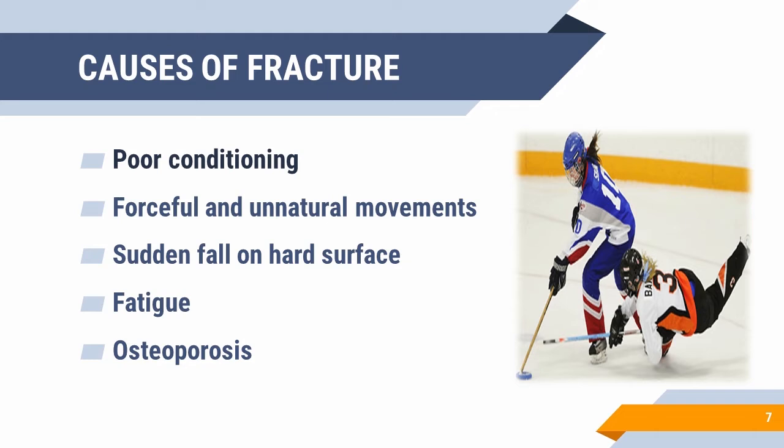Okay. Next one is forceful and unnatural movement. Children, every game skill has its proper technique to perform that skill, right? But sometimes we want to give an extraordinary performance, and because of that we perform some unnatural movements also, which can be a cause of fracture. Okay. Now the next one is sudden fall on hard surface. Children, it is also a cause of fracture. See, if a player is playing a game on a hard surface and because of any reason he suddenly falls down, then he may get his bone fractured, right?